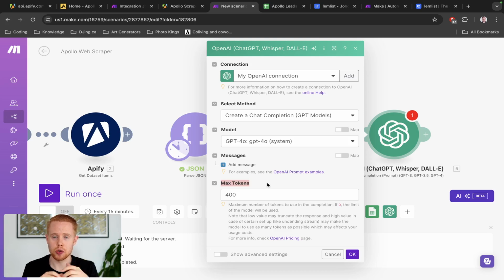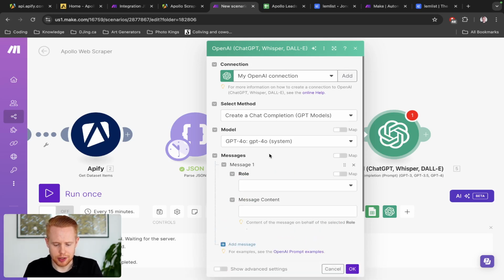And a token corresponds to a certain amount of characters, right? So the word "and" might be like, I don't know off the top of my head, but it might be like 1.7 tokens, for example. So the more tokens you have, the longer the length of the response will be. But for an email like this, 400 is probably a safe bet, but you will want to play around with this and experiment to make sure that you don't have emails that cut off, because that's quite embarrassing. Okay, so that's part 2, and part 3, which is the final part, is the message here.